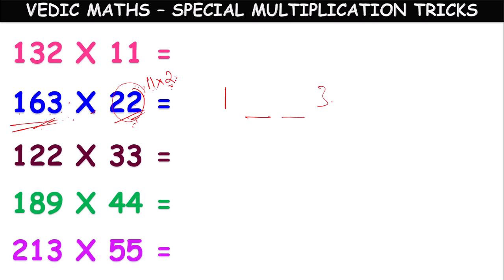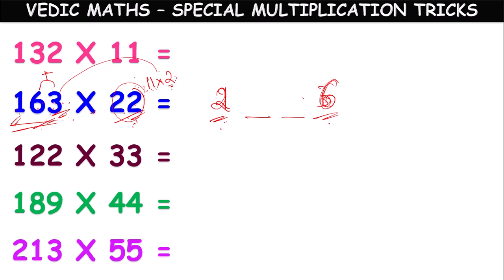But here, 22 means 11 into 2. So if we multiply with 11, we would keep 3, but we are multiplying with 22, so this 3 is to be multiplied with 2. 3 into 2, how much? 6 will become the units digit. And here 1 into 2, 2 will become the first digit of the answer. Next, 3 plus 6.